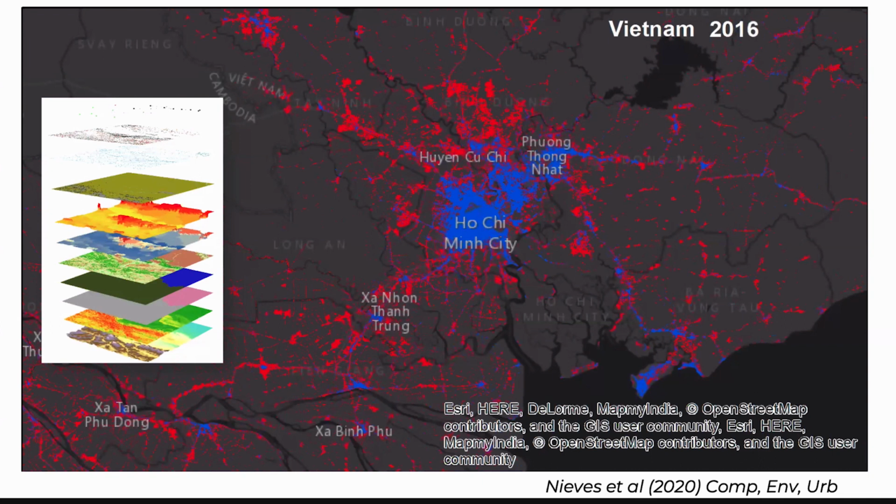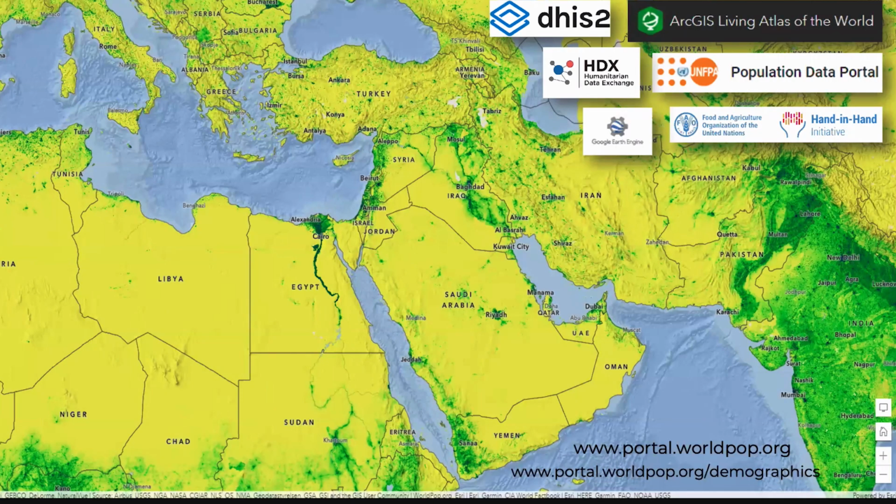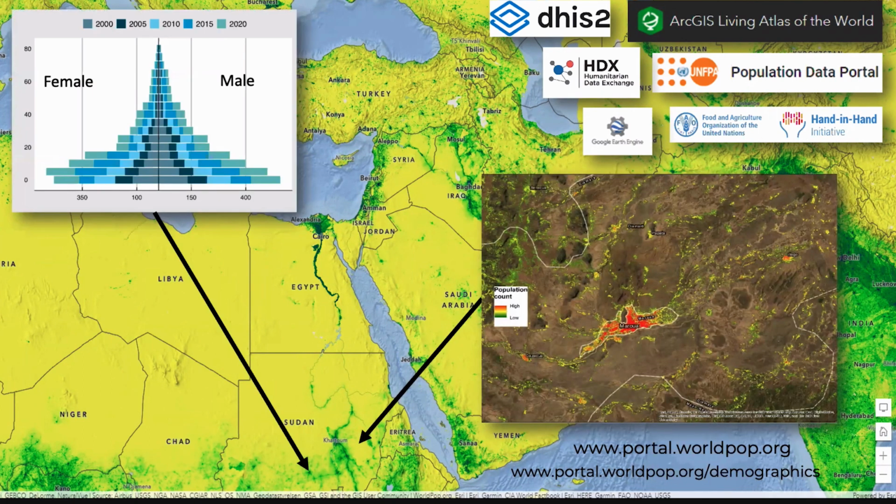So just an example here from mapping settlements in Vietnam across the 20-year period to be able to capture some of those changes that have happened across the time periods we're looking at. This then produces these global data sets. So an estimate of number of people per each 100 by 100 meter grid square. You can access these in ArcGIS, in the UNFPA population data portal, and the health information systems used by many governments on HDX and Google Earth Engine. This is really what the data look like. You get for each grid square that age and sex structure.